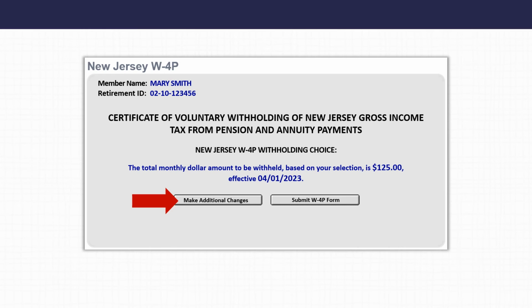You will be shown a summary page of your changes. Please check that the information shown is correct. If you wish to make changes, click the Make Additional Changes button. If the information is correct, click the Submit W-4P form button to complete the process.